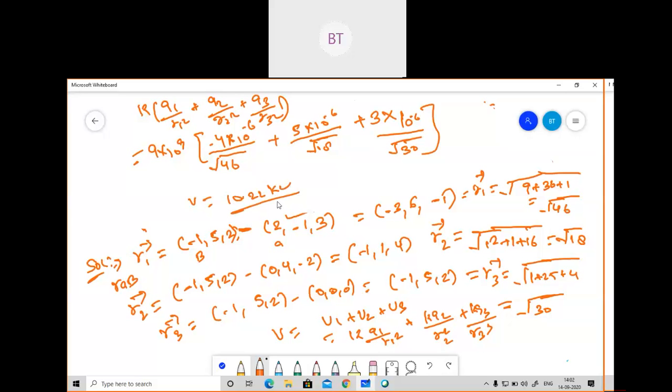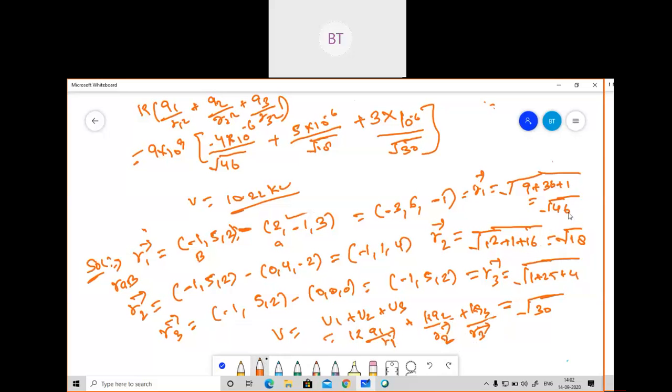Aditi, where did I put the square? In finding voltage. Actually this is not a square, this is the r1 vector. I think you're talking about this. So this is the r1 vector, this is the r2 vector, this is the r3 vector. You can take it like a distance, so I'm talking about distance here.